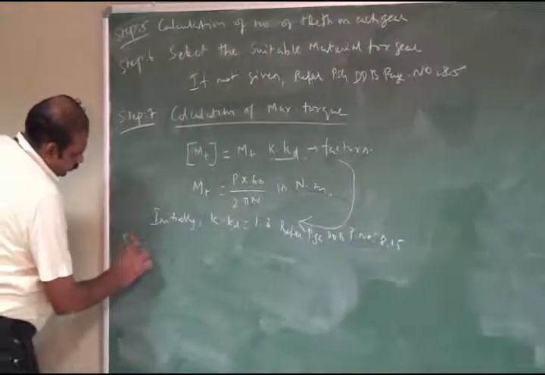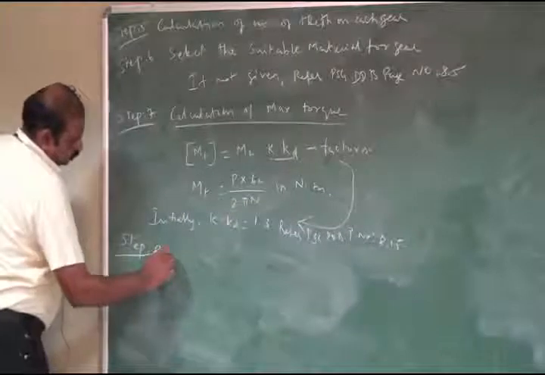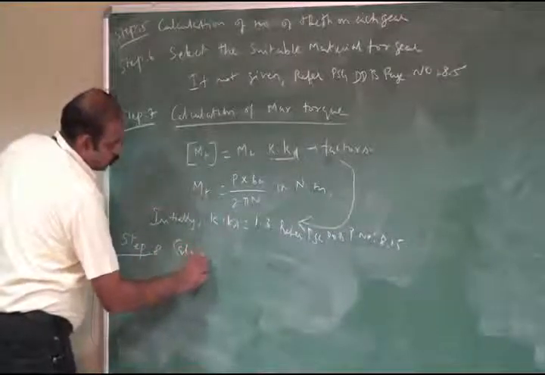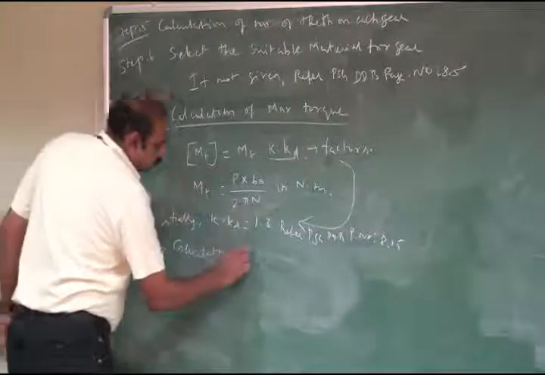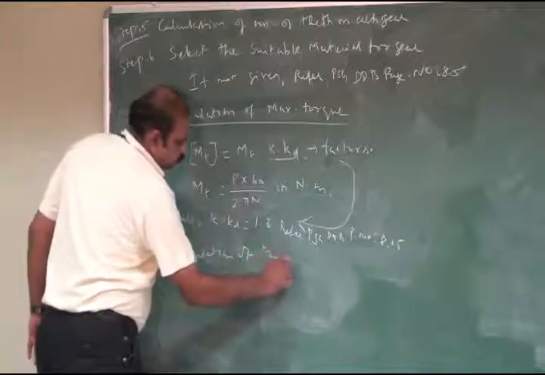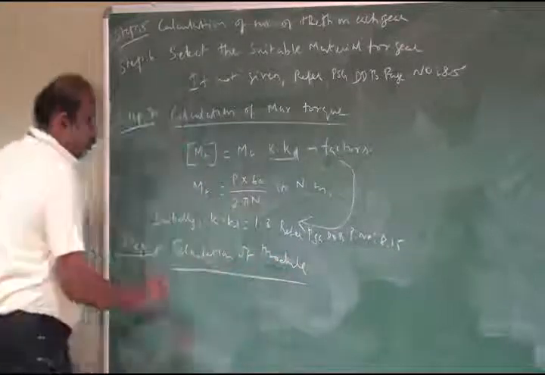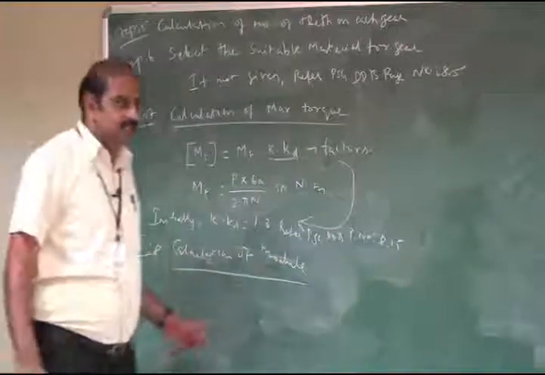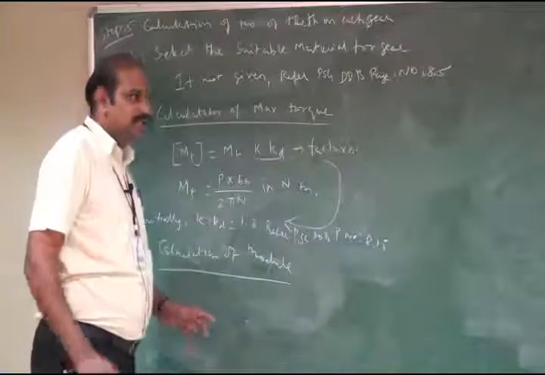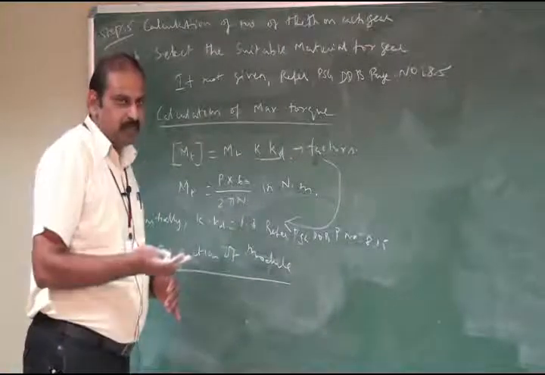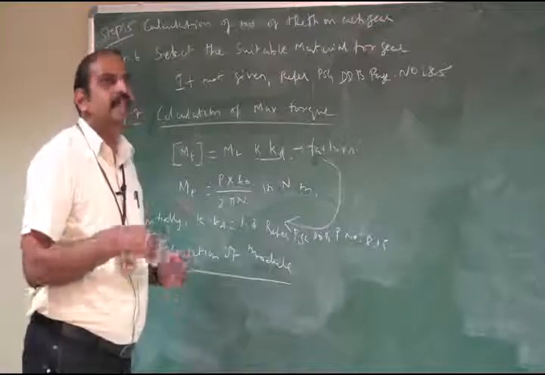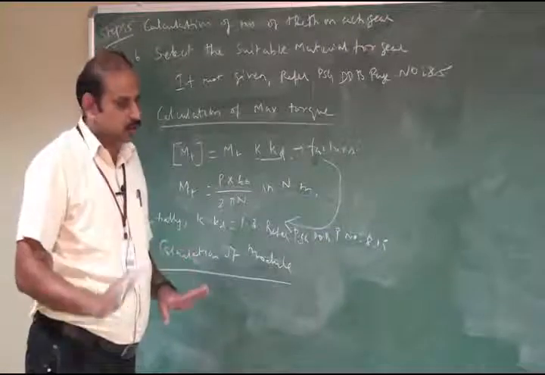Step number 8, calculation of module. Module is the unit size of the gear. It indicates whether the gear is the larger one or the smaller one.